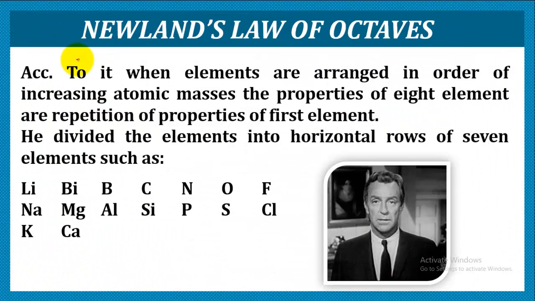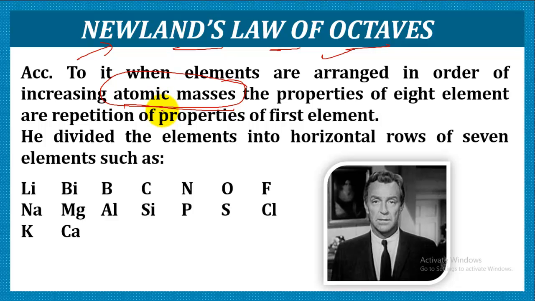Another attempt was made by Newlands, and his discovery is called Newlands' law of octaves. He tried to arrange the elements in order of their increasing atomic mass. So the property which he focused on was increasing atomic mass. But he tried to relate the arrangement of elements with musical notes.